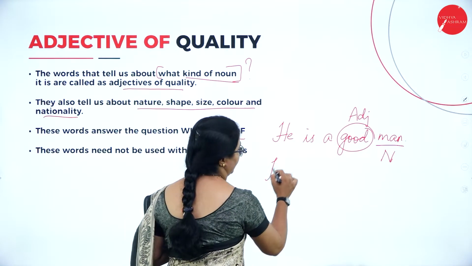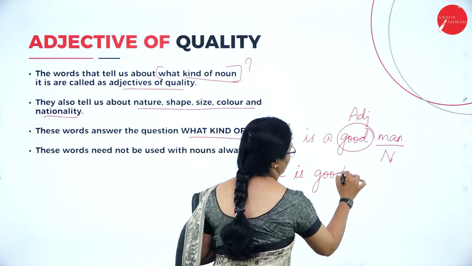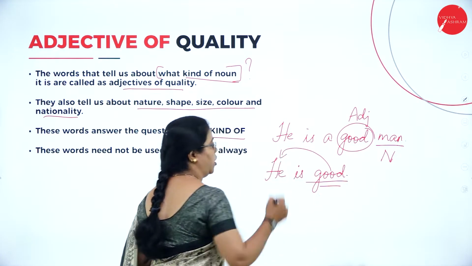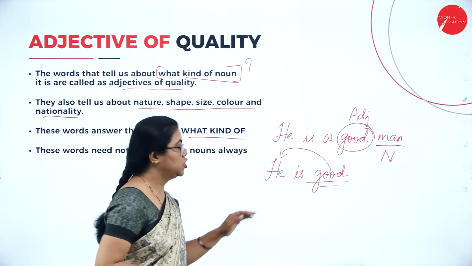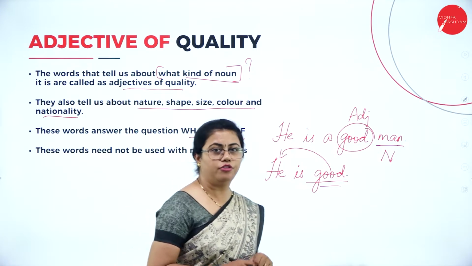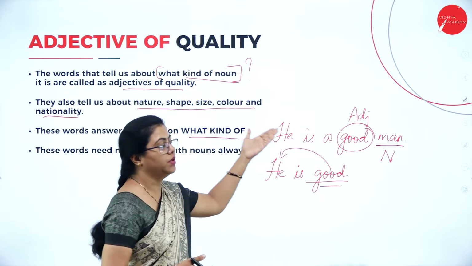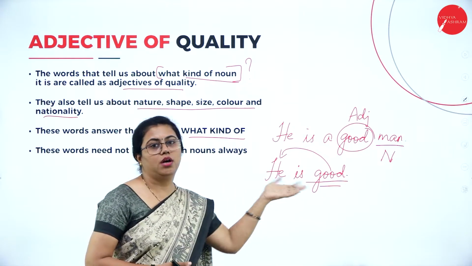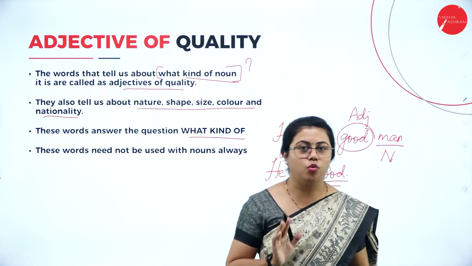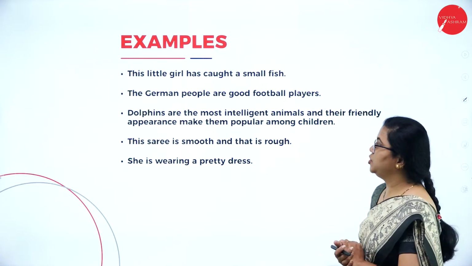Suppose I stop the sentence here only. He is good. So here this word is describing this pronoun he. So good becomes an adjective, and it is an adjective of quality. So there are sentences wherein you can use it with a noun or without a noun also, but this is possible only with adjective of quality.